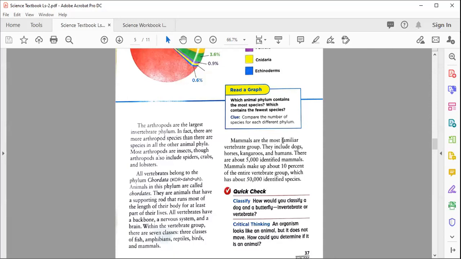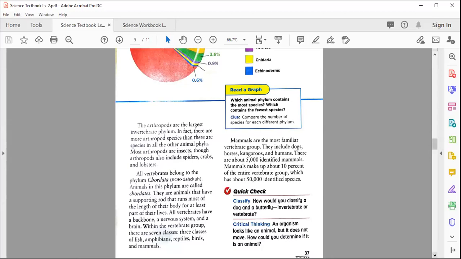Mammals are the most familiar vertebrate group. They include dogs, horses, kangaroos, and humans. There are about 5,000 mammal species. Mammals make up about 10% of the entire vertebrate group, which has about 50,000 species. So here they're going to tell us the numbers and the percentage of the species that are present.